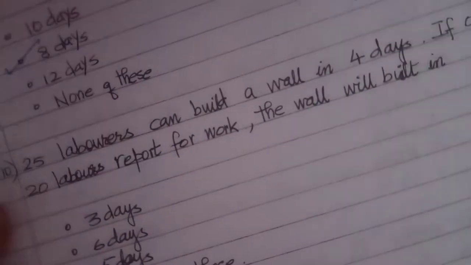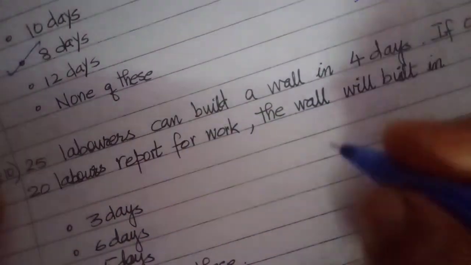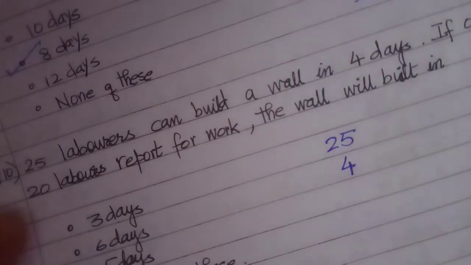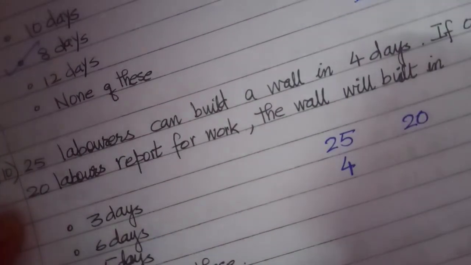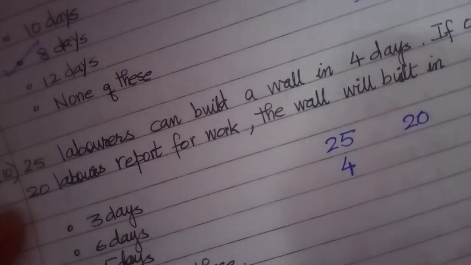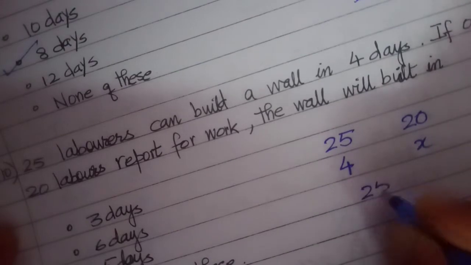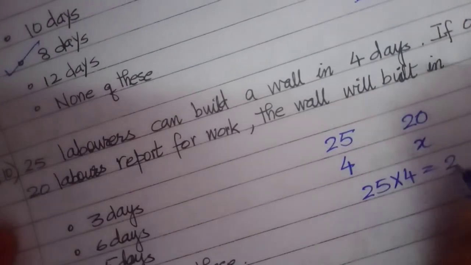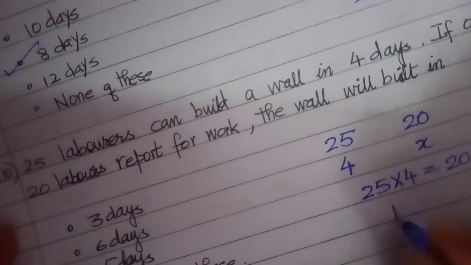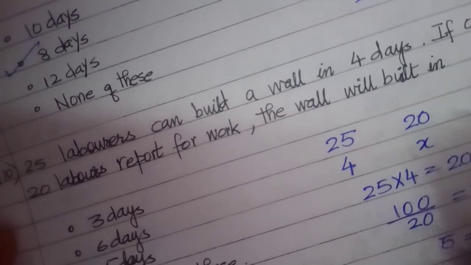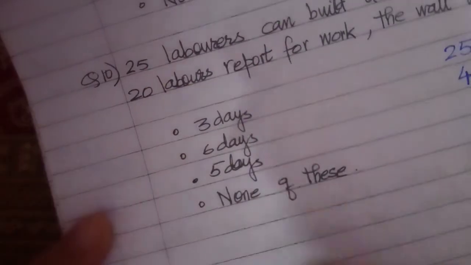25 laborers can build a wall in 4 days. If the same work is given to only 20 laborers, how many days will it take? It will take more days. Inverse. So 100 by 20 is equals to x. So it will take 5 days to finish the work.